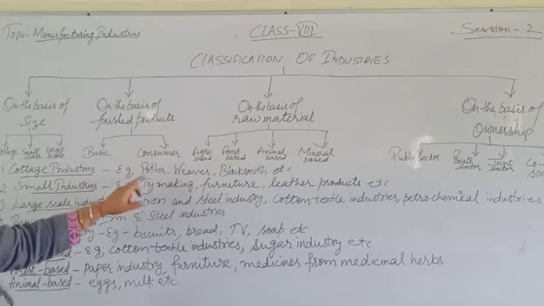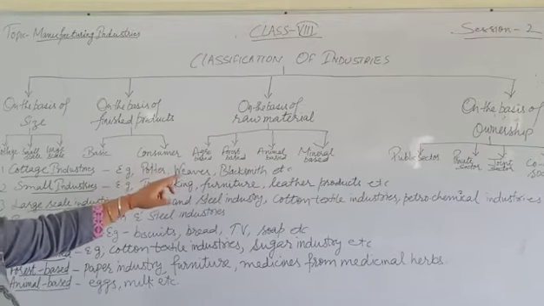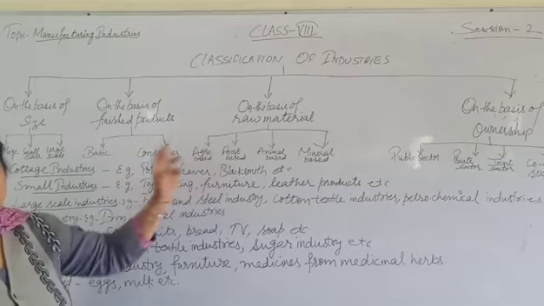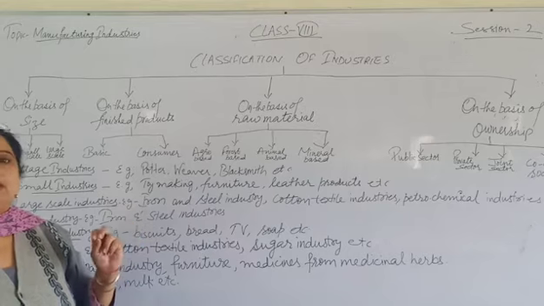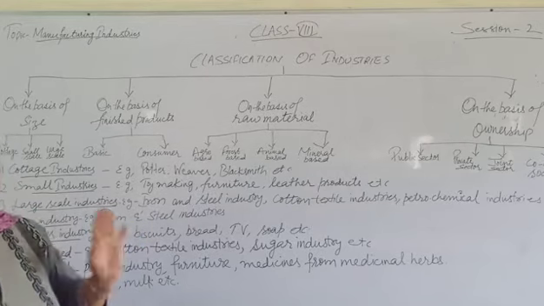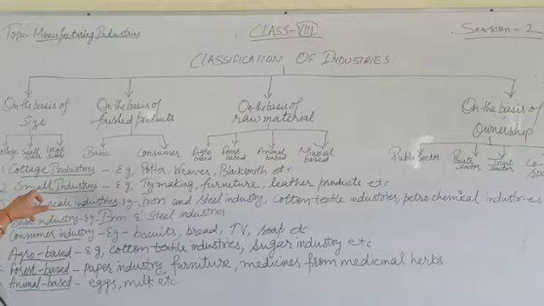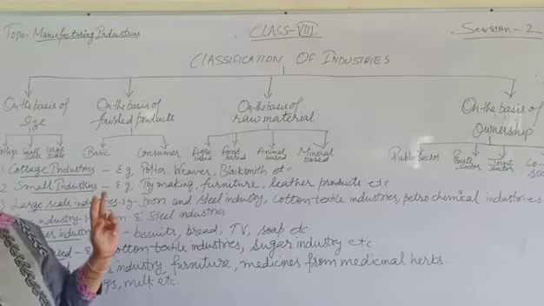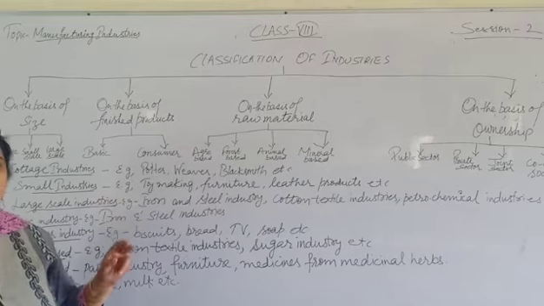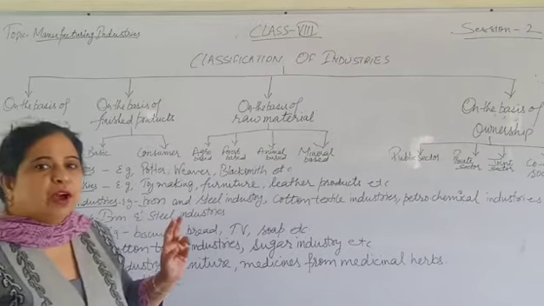The example of this type of industry is potters, weavers, blacksmith, etc. The manufacturer uses locally available raw material. No labor is employed. Next comes small scale industry. Small scale industry is an industry in which the investment is less than 1 crore.